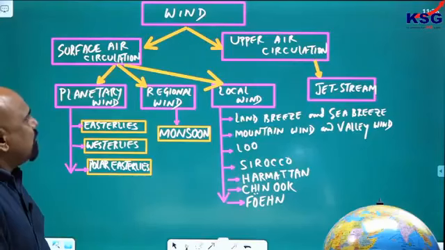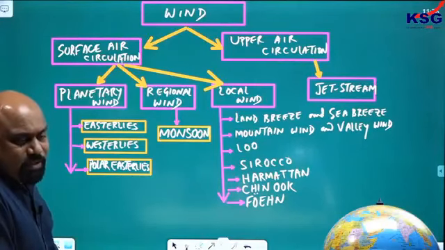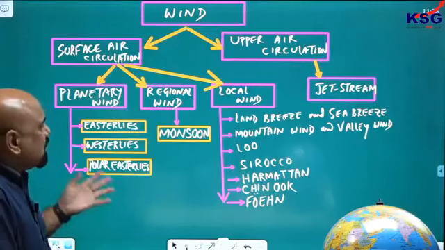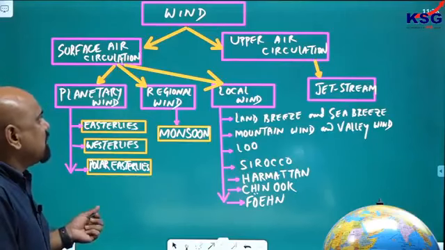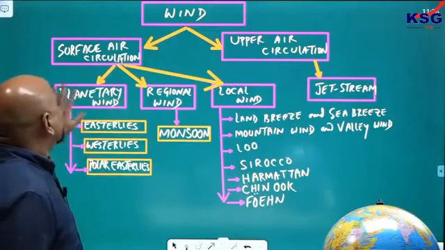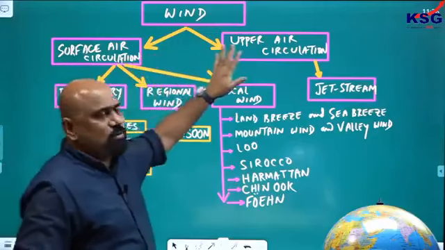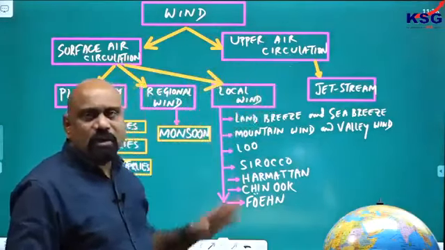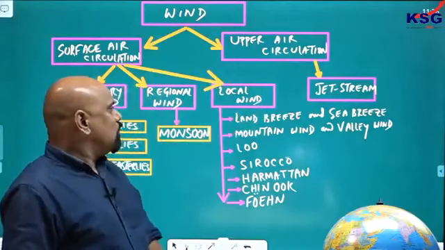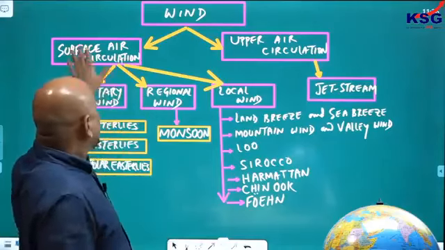So we have a different type of wind system. So we will discuss all of these. I have given you a flow chart in which you will get to know the connection between these. So first I will go for the surface air circulation. Upper air we will do later on. That is like jet stream and all we will do. So today at least let me complete this part.